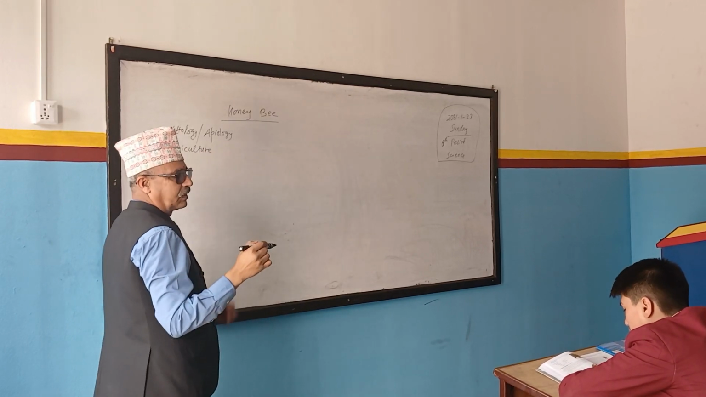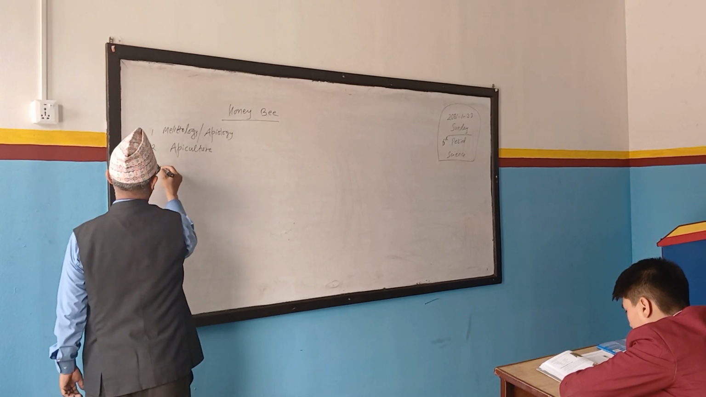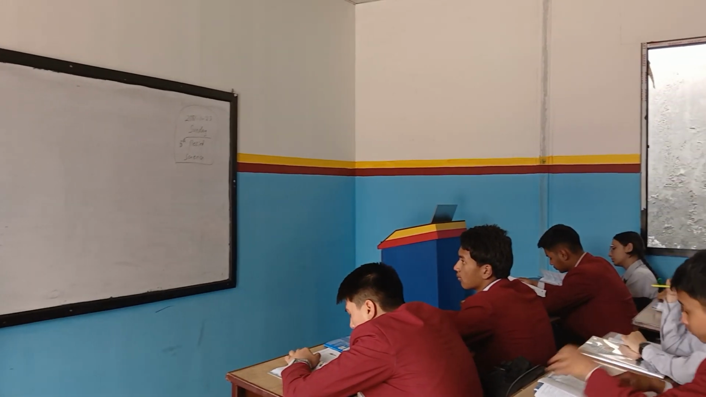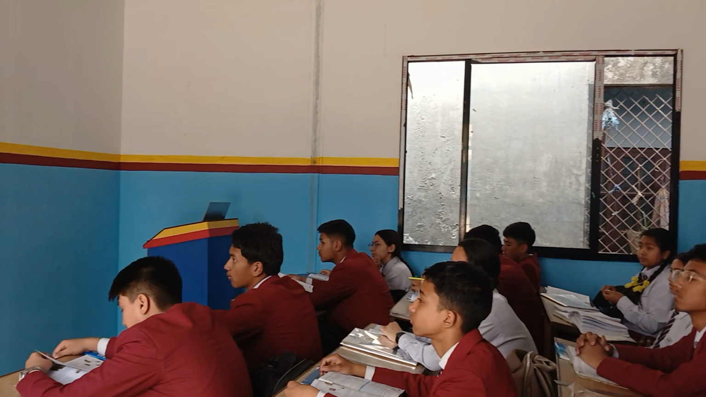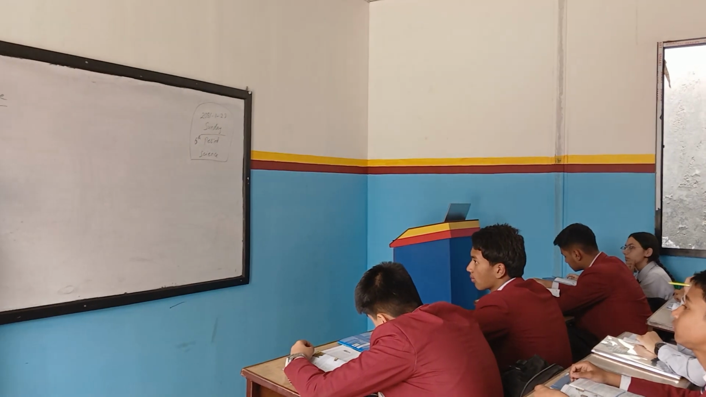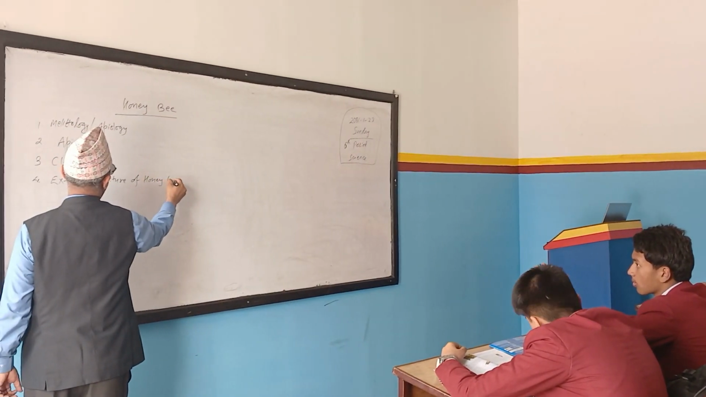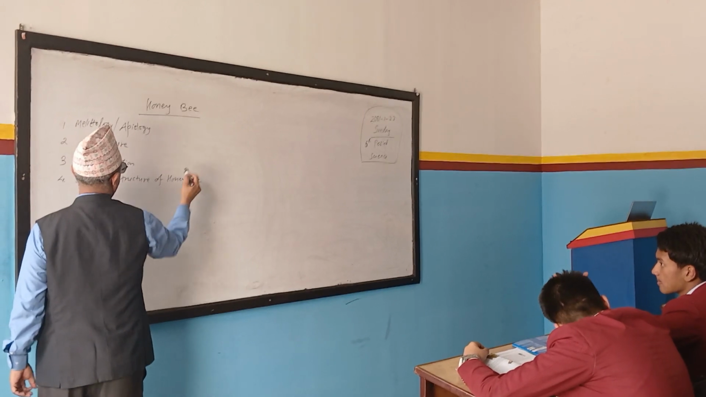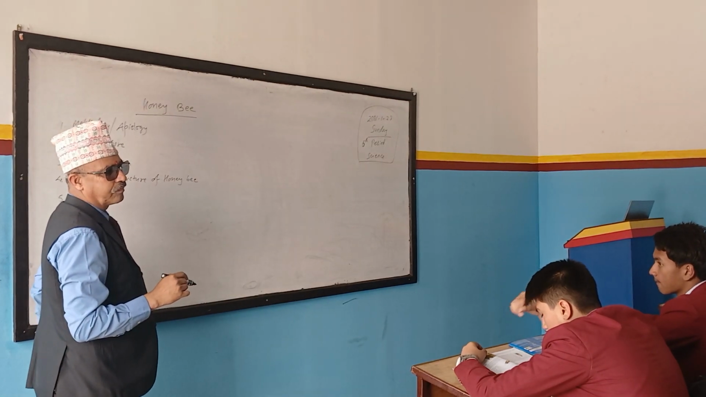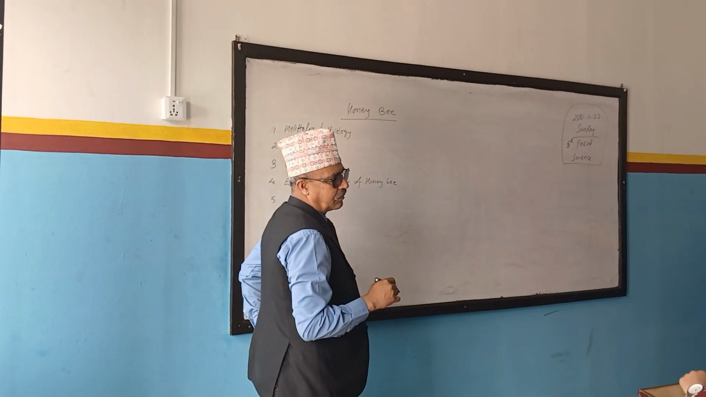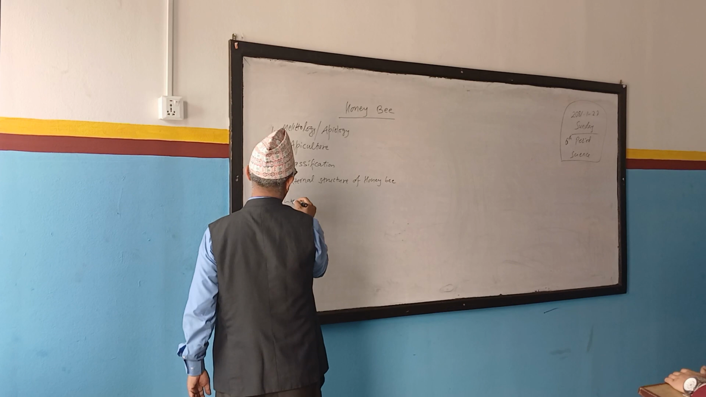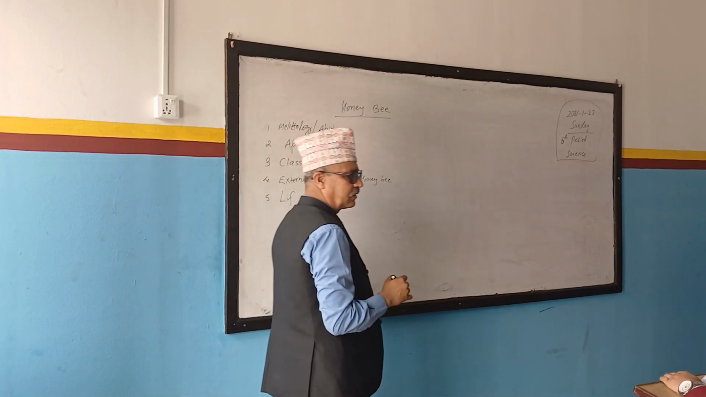Have we discussed about apiculture? Yes. Okay. Third one, classification of honeybee. Fourth one, external structure of honeybee. Then next, what are we discussing today? Today, life cycle of honeybee. Before life cycle, there are some other things.